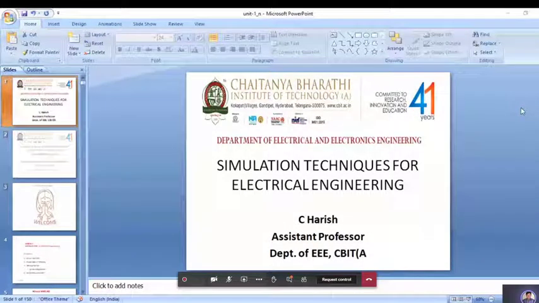Okay. Good morning, everyone. Today we are going to discuss the first unit, that is basics of MATLAB and the MATLAB environment. In this session, we are going to cover MATLAB, advantages of MATLAB, getting started with MATLAB, system requirements, and the MATLAB environment. These are the things we are going to discuss.